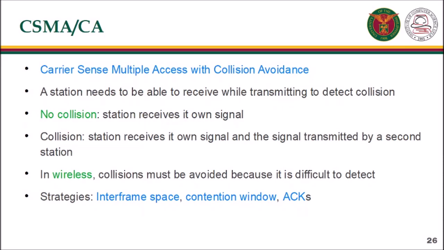In wireless networks, a station needs to be able to receive while transmitting to detect collision. If the station receives its own signal, there is no collision. If the station receives its own signal and the signal is transmitted by a second station, there is a collision. In wireless networks, collisions must be avoided because they are difficult to detect. Carrier sense multiple access with collision avoidance was invented for wireless networks. Collisions are avoided through the use of CSMA/CA's three strategies: the interframe space, the contention window, and acknowledgements.